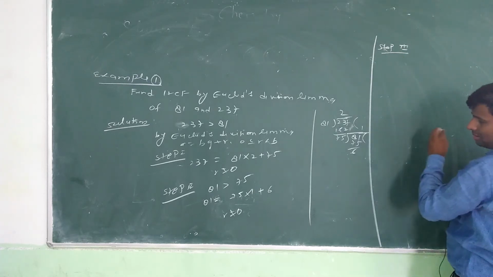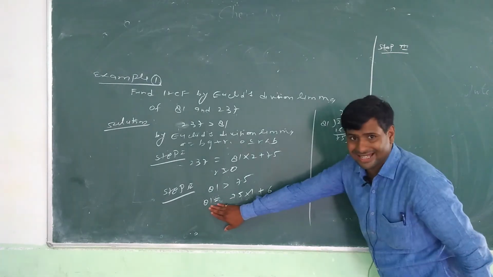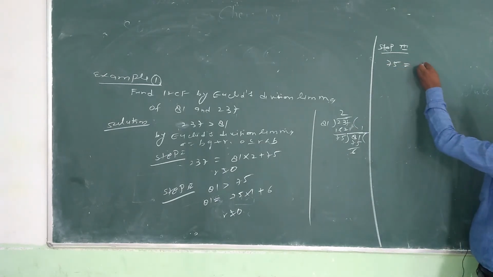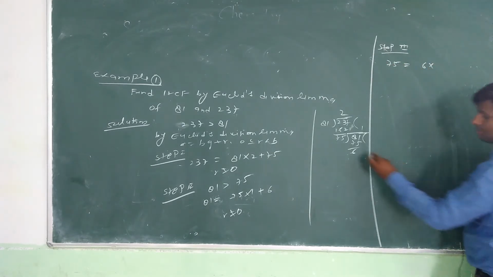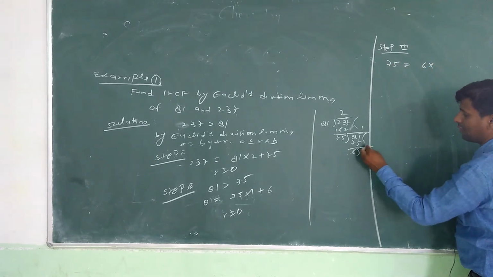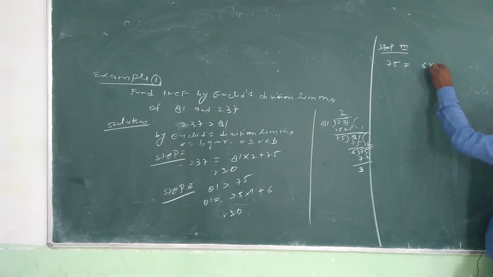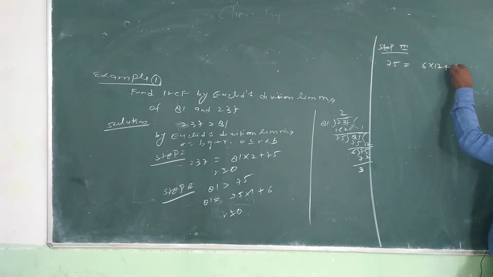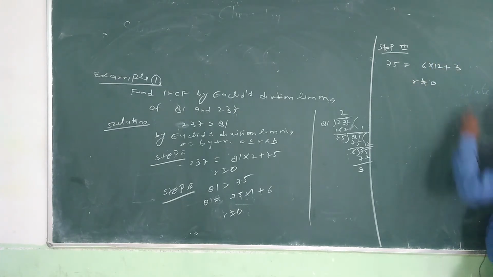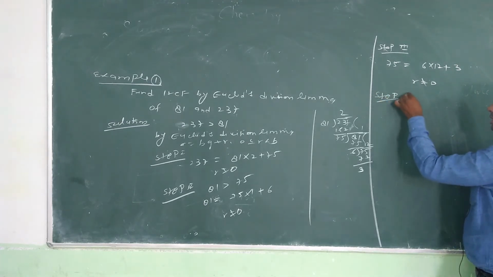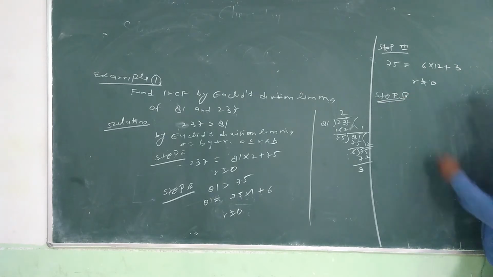Step number 3rd, that is we forget this LHS part, we can depend on RHS. RHS is given 75, here given 6. So if we divide them, 75 divided by 6, it can be divided by 12, that is 72, remainder 3. Means quotient 12, remainder 3, we see that R does not equal to 0. So we enter in step number 4th.